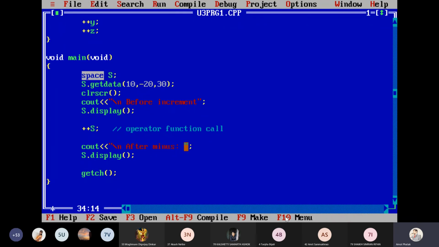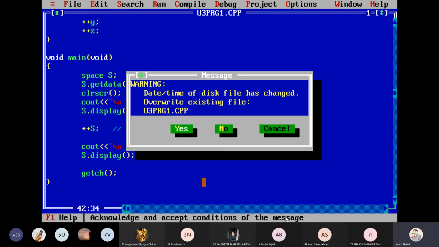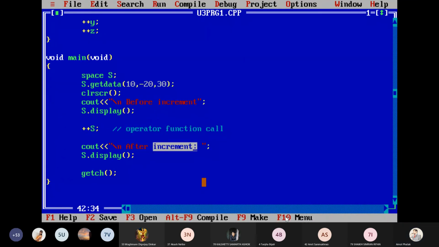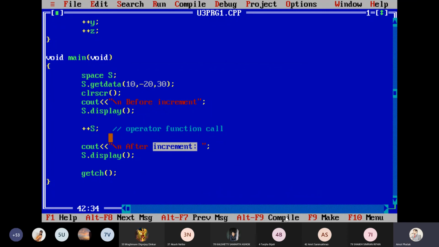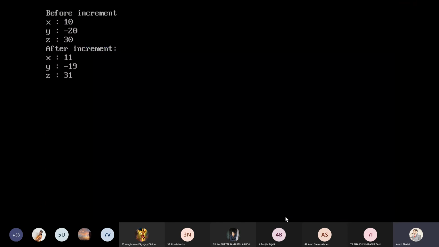Okay, so that is what I'm doing again here, after increment, I should say. Increment display. Okay. Let us check, is it having any issues? F9. No, it is not having errors. Okay. Now what output should we get? Let us check. Control F9. Yes, you can find it here.